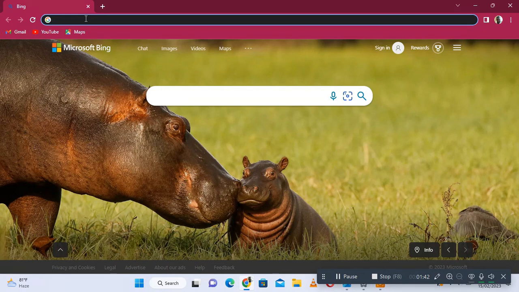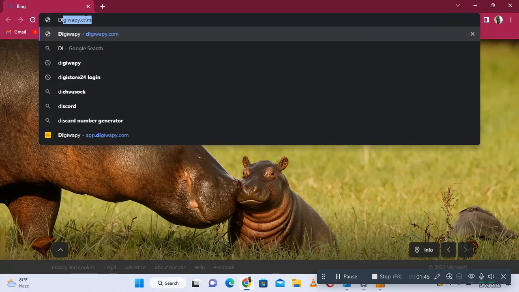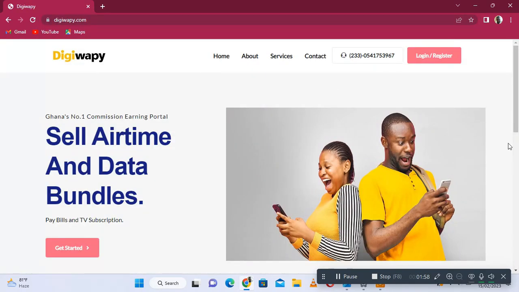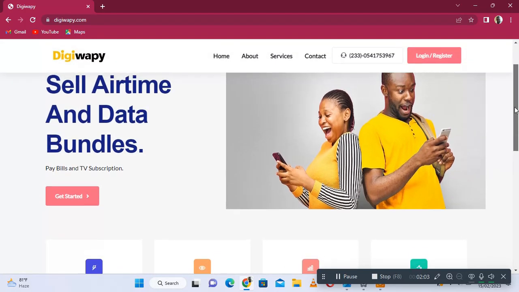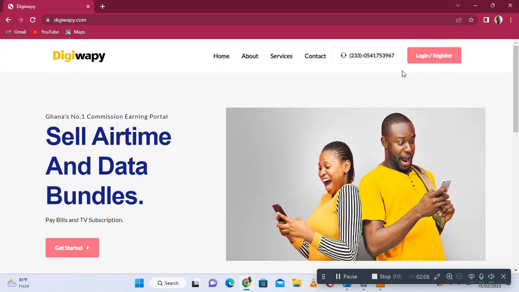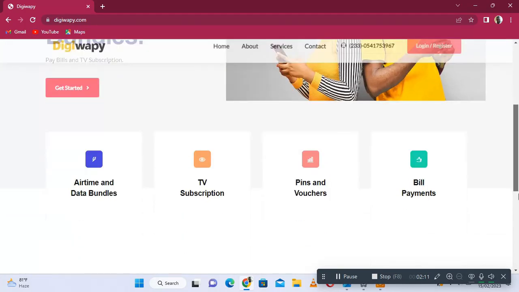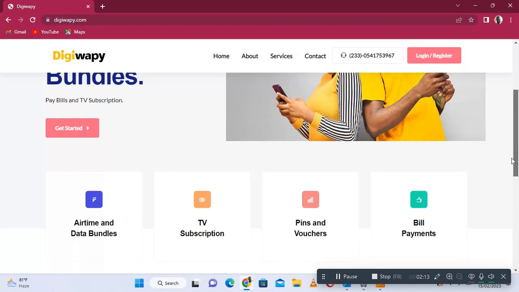All right, so if you happen to be here for your first time, then you have to create an account. Here we have airtime and data bundle, TV subscription and other ones. So let's see how to create the account. You see register or login.